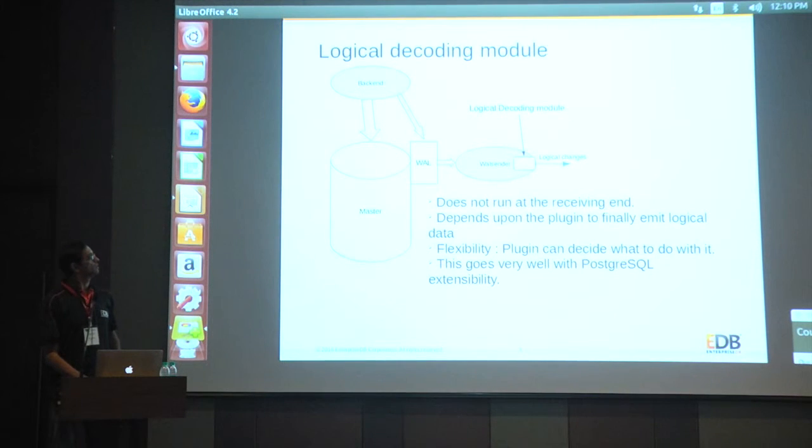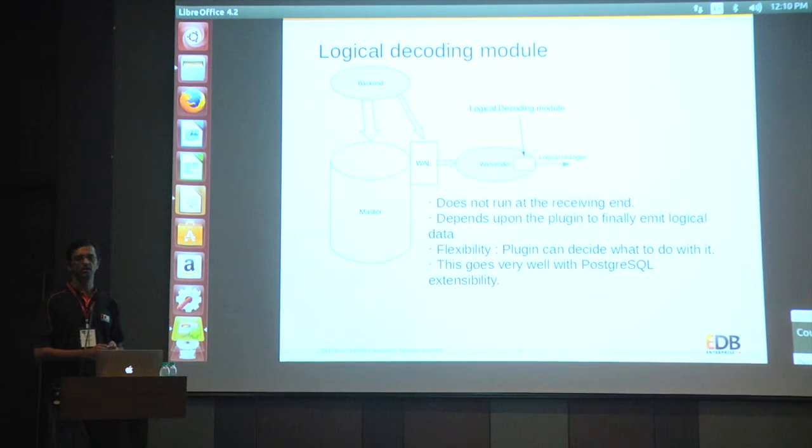So this slide gives you a picture of where logical decoding is running. It doesn't run at the receiving end. The idea is we want to give the output plugin a chance to decode and send the data and do whatever it wants to do.